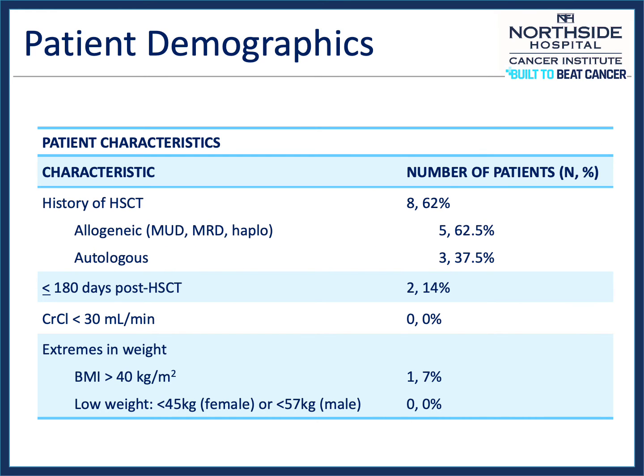A total of 13 patients were identified as meeting the inclusion criteria. Of these 13 patients, 8 had a stem cell transplant in the past. 5 of these were allogeneic transplants. 2 of the transplants were within 180 days of the first dose of enoxaparin given, but both of these were patients who had autologous transplants, so they did not require immunosuppression. None of the patients had renal dysfunction, and only one patient had a BMI greater than 40.